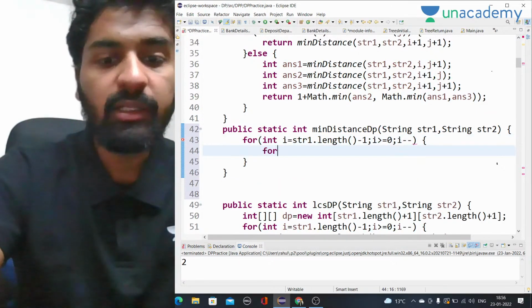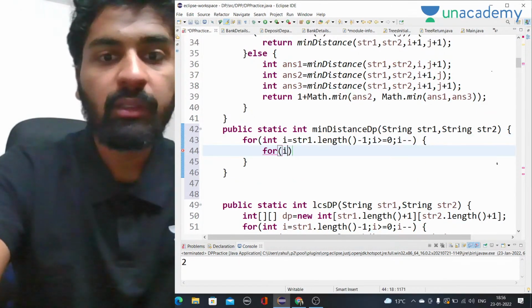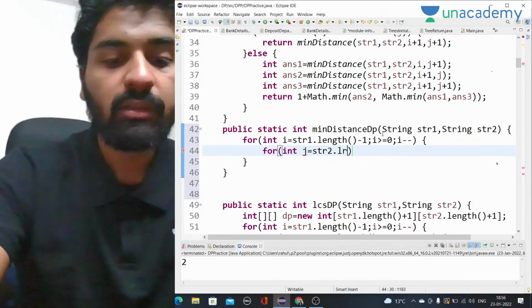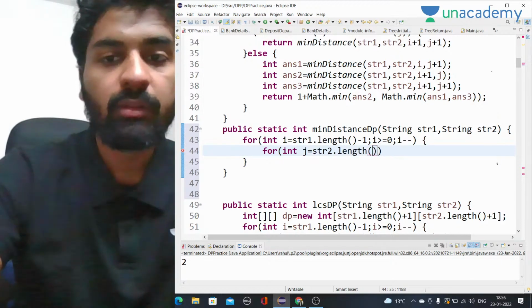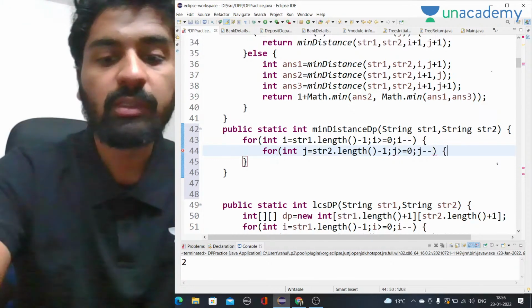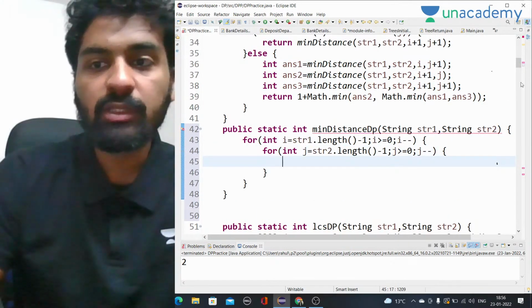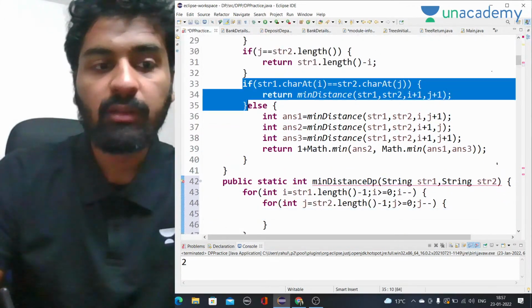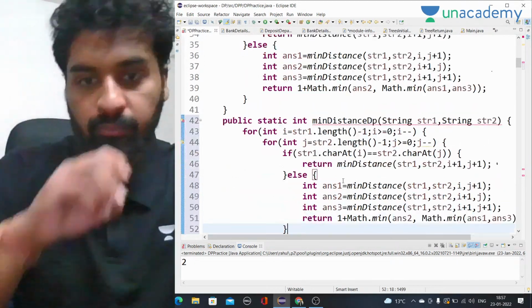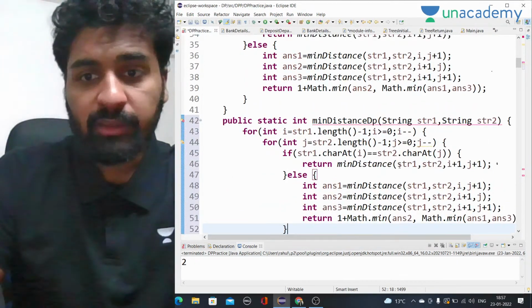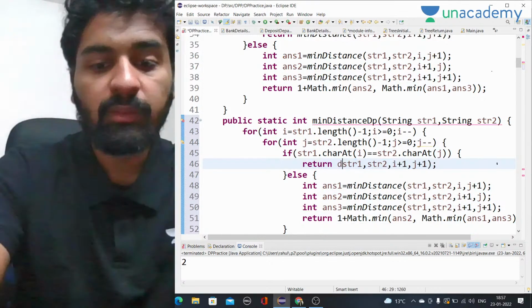For the subsequence part we have to start from the last column, and int j equal to str2.length minus 1, j should be greater than equal to 0, and j minus minus. What we simply have to do is copy this code again, right? If they are equal, then we have to simply go for the DP code.